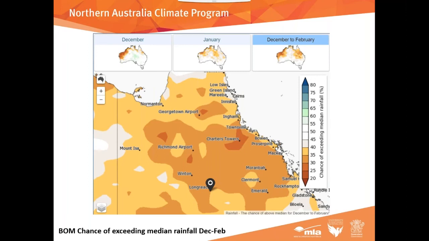Go down towards Tambo, 273 mil is the median there, so a little bit higher rainfall. Again, unlikely to exceed that, 36% chance of exceeding that median. And the accuracy is actually not too bad there, it's 57%. So again, if you're at Tambo and you haven't had useful rain by the end of January, it's probably time to start looking at maybe bringing some of those decision dates forward and maybe changing some of those plans towards the more risky side.